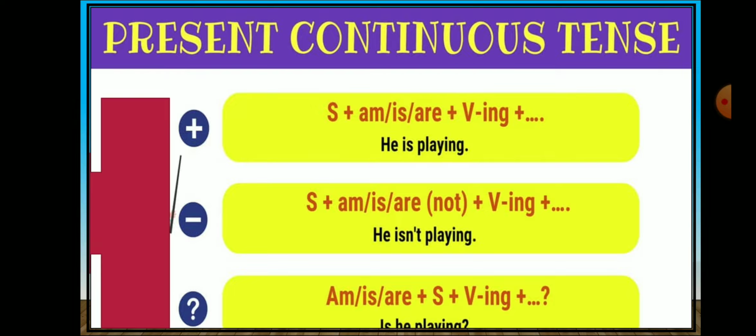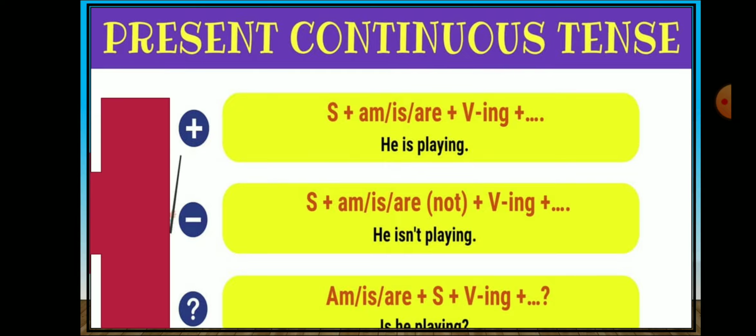And the second format is subject plus am, is, are plus not plus verb plus ing plus object or complementary sentence you can write there. So subject plus am, is, are, means am not, aren't, isn't, these are used here, plus verb plus ing plus complementary sentence or object. This is the format of negative form of present continuous tense.